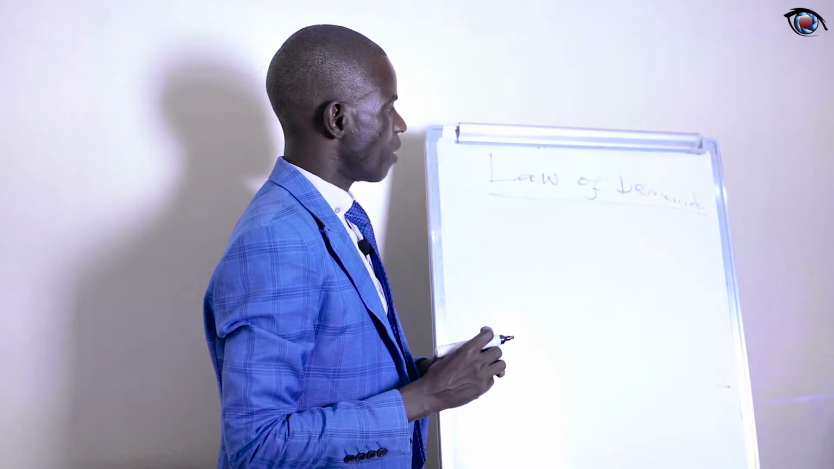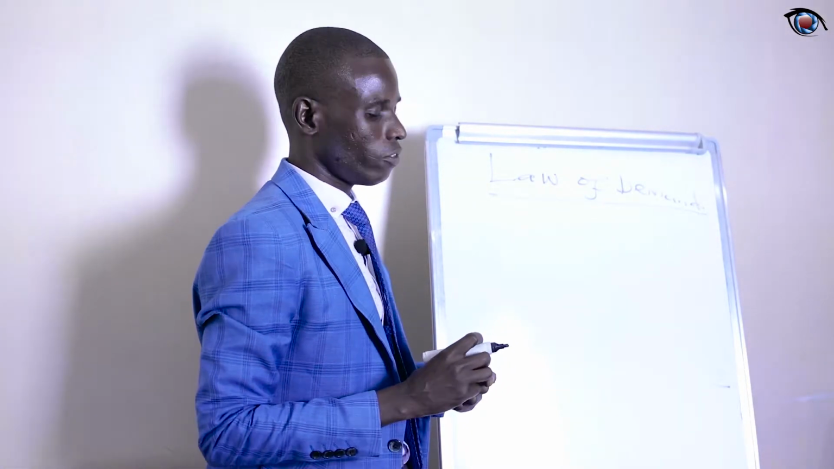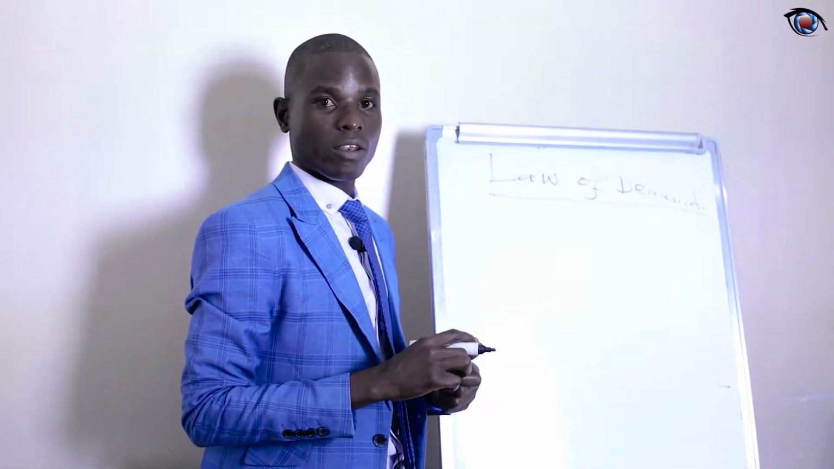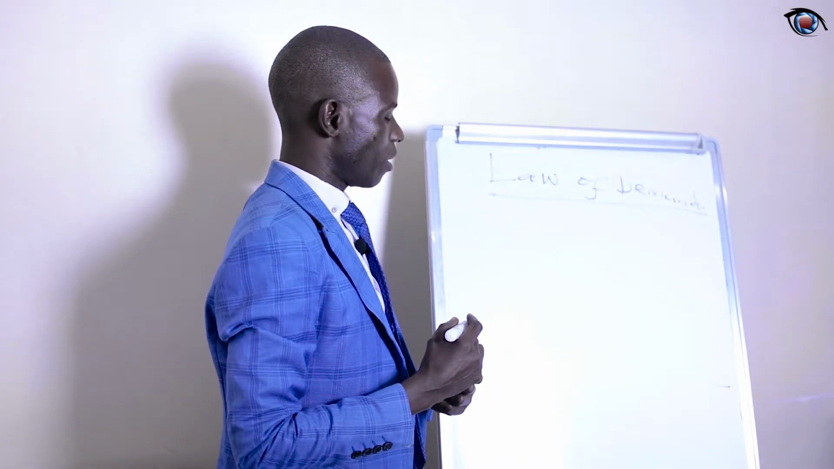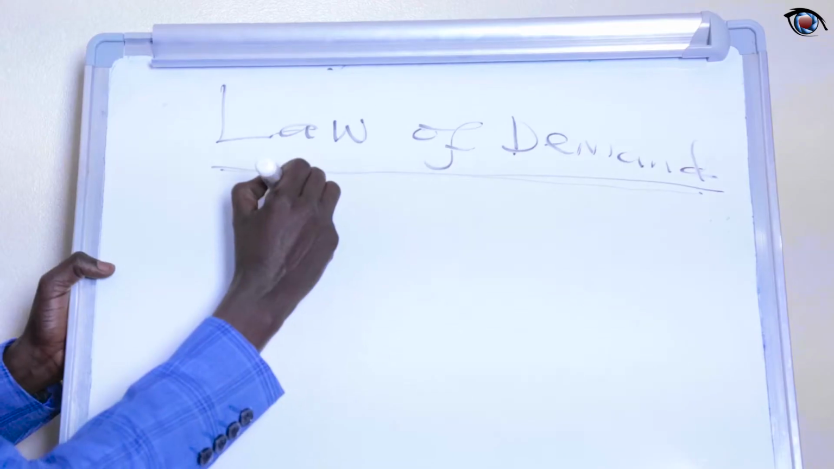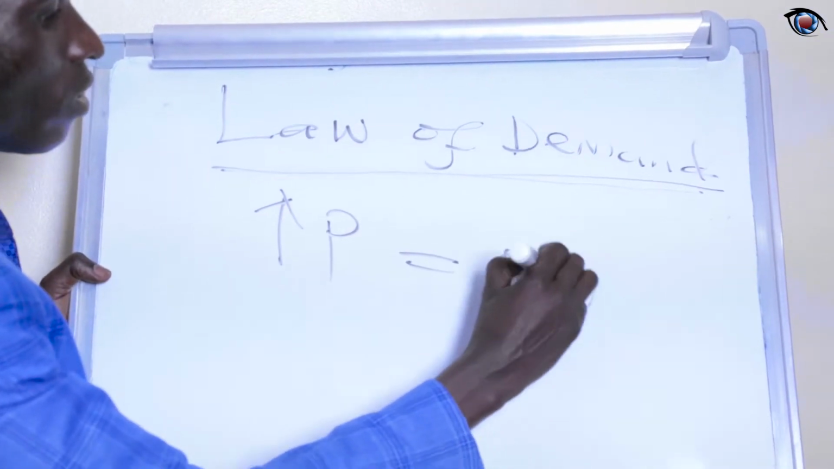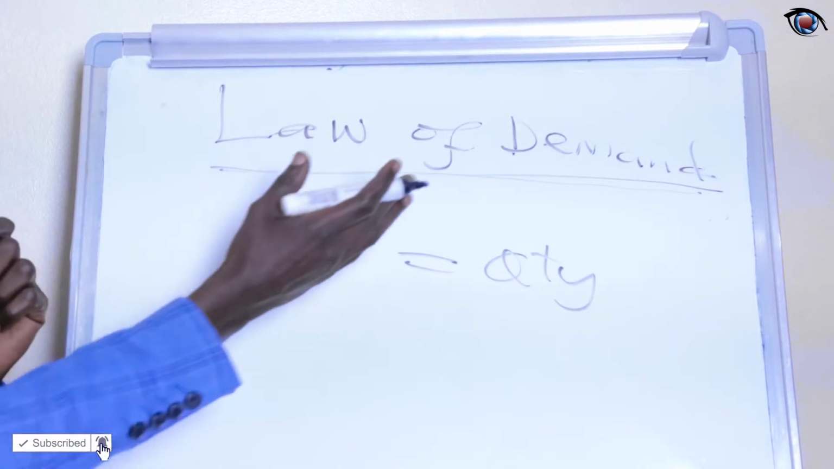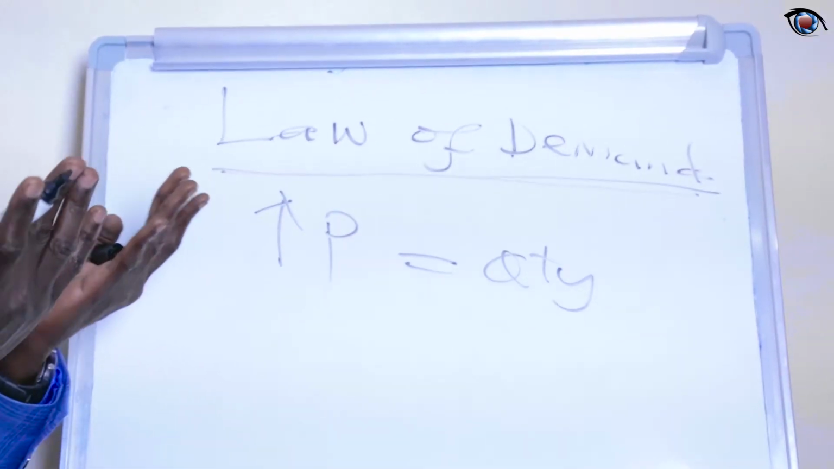When we are defining demand, I said that demand is the willingness and ability of the consumer to purchase goods and services at the ruling marketplace price. That is how we define the demand. So demand is the relationship between the price and the quantity demanded. So what does the law tell us? The law of demand. How does it state?